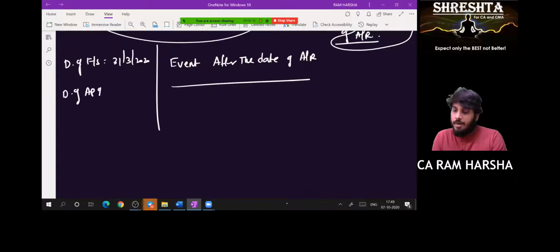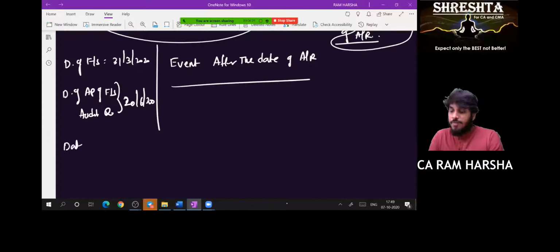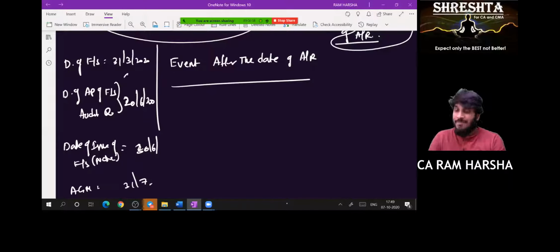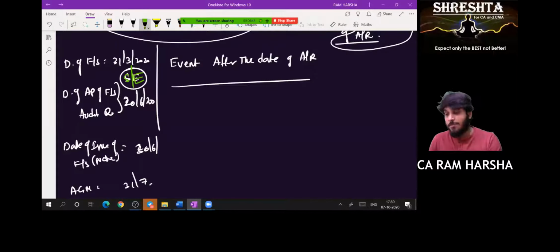Date of approval of financial statements or date of auditor's report. So what is it? 20th June 2020. When you have issued the financial statements, date of issue of financial statements, this is nothing but notice date. Getting it? 30th June. When is your AGM date? 31st July. These are the dates. Now, subsequent event happened somewhere here.